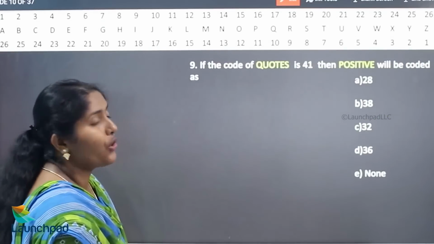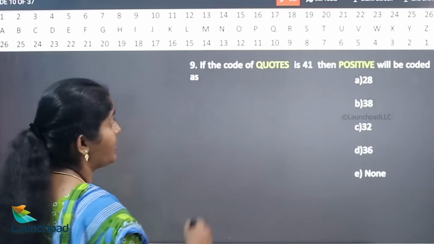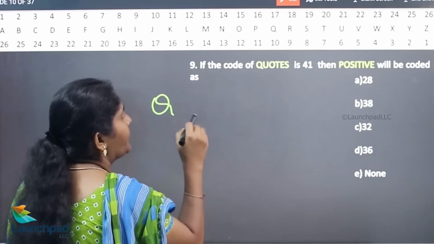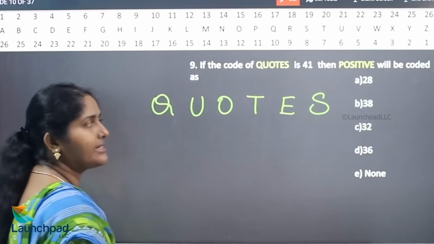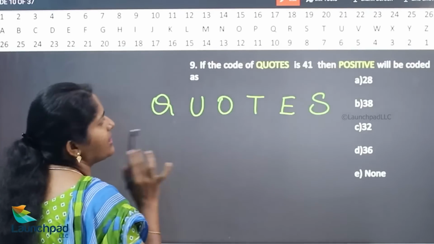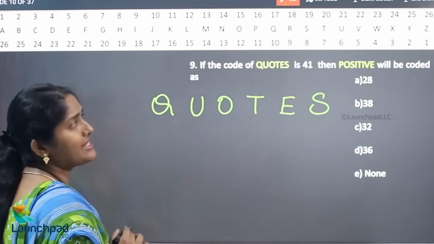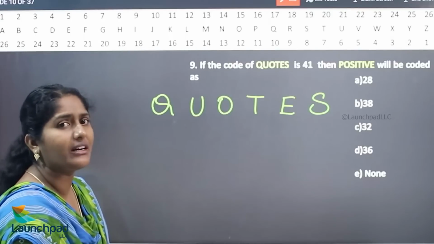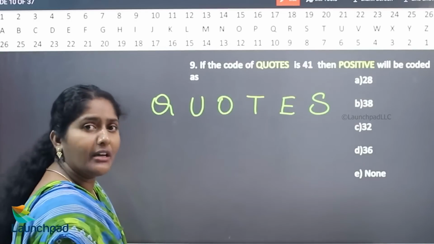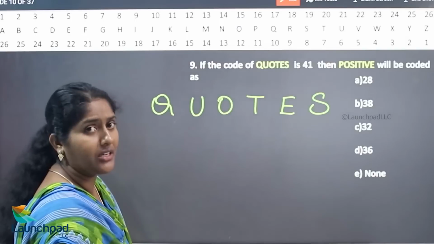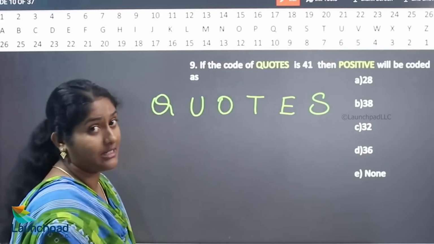If the code of quote is 41, then positive will be coded as? So, the code of quote, Q, U, O, T, E, is 41. What is the value of Q? 17. And what is the value of S? 19. So, approximately it will come nearby 30 and above. In this case, observe the words: they may be taking the previous or next value, multiplying by 2 or 3, or else the vowels only, or else the consonants only.